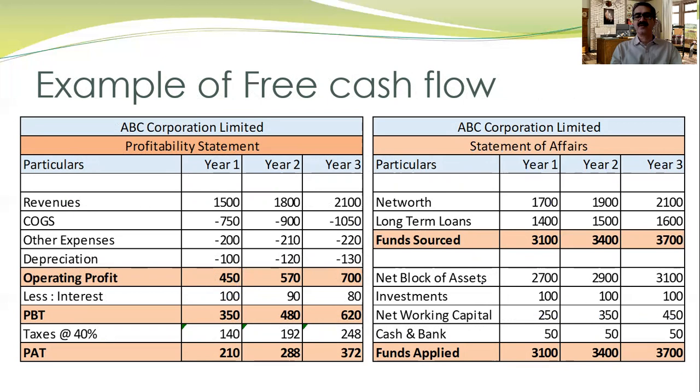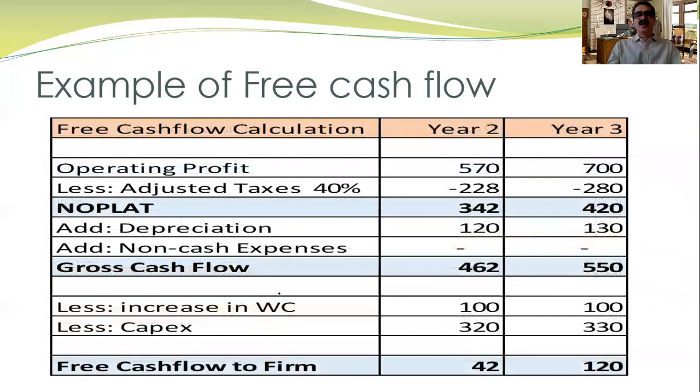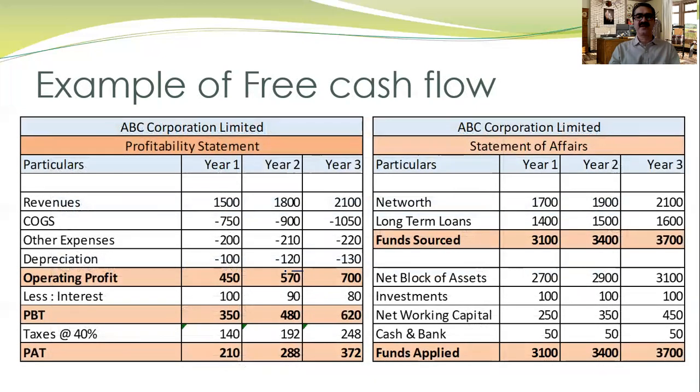The asset net block is 2,700. So every year there is an increase of 200 in the fixed asset. Interest is 100, 90, and 80, and the tax rate is 40%. These are the important components, which is why I'm elaborating here. And depreciation is 100, 120 and 130 year on year. So I'm working out the free cash flow to the firm based on this particular data. My operating profit is 570 and 700.